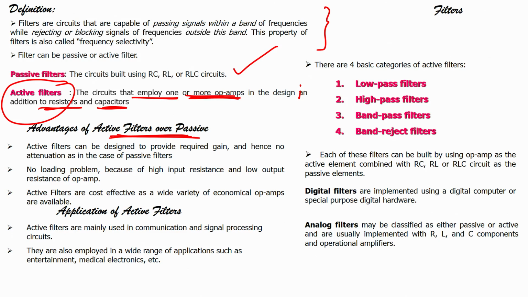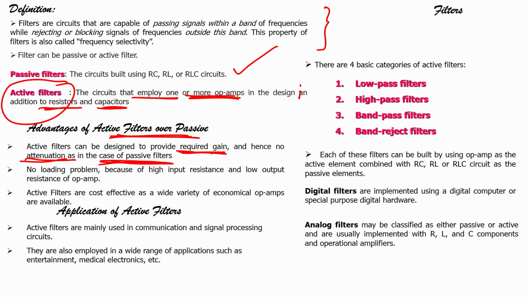The first advantage is that active filters can be designed to provide the required gain. We can change the gain in active filters, hence no attenuation as in the case of passive filters. If we use passive filters, there will be attenuation and there will be loss. So, we can use the active filter and provide the gain. That is advantage number 1.